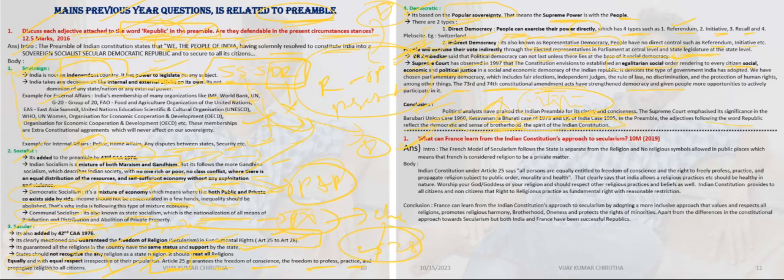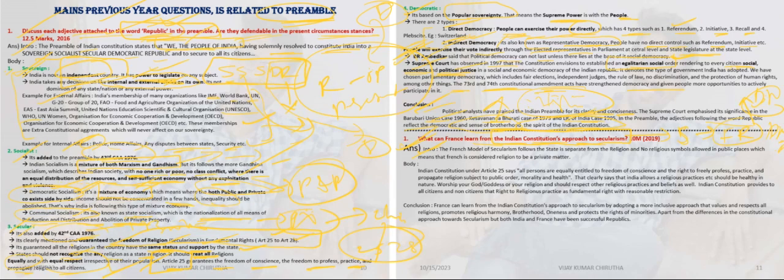And let's see the second question. What can France learn from the Indian Constitution's approach to secularism? This is important. Secularism. Just as we discussed, secularism is guaranteed by the Constitution through the fundamental rights and DPSP, and then the democratic republic is also giving the oneness of the country by giving the vote.